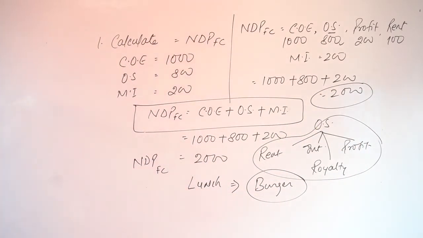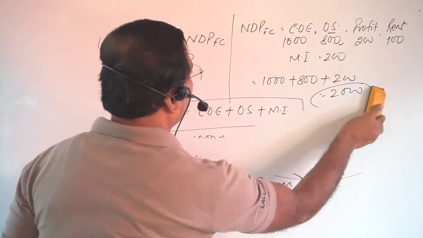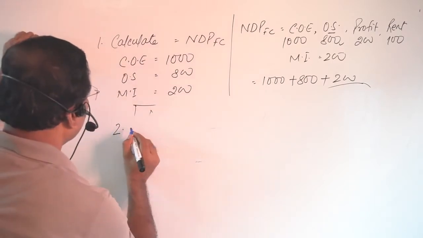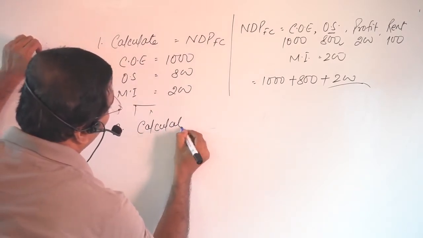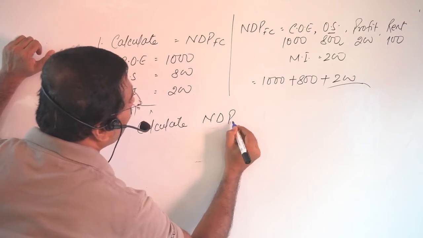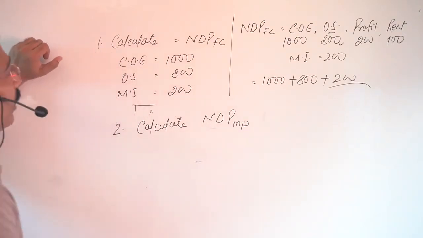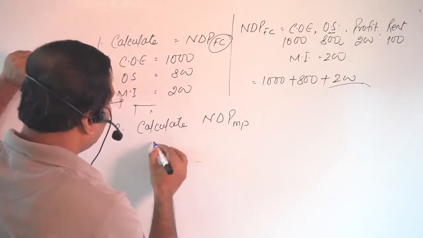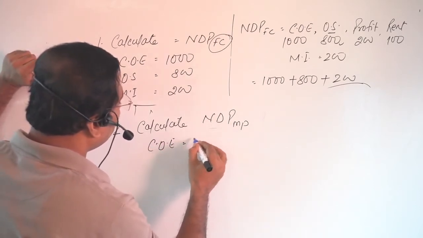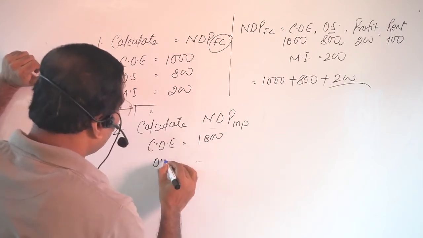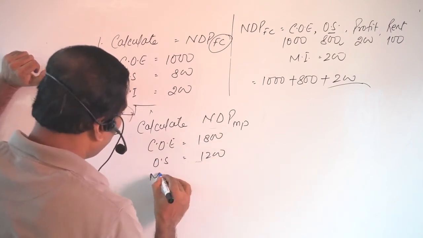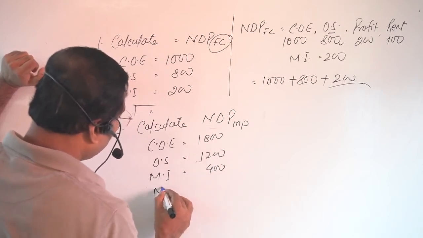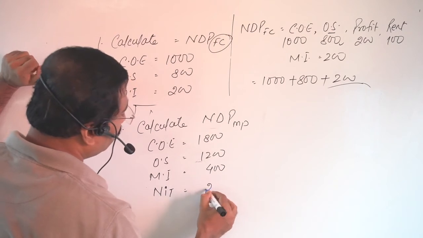Now the next question. Second one, calculate NDPMP. Here we have calculated what? NDPFC. Now we have to calculate NDPMP. And what are the components? Compensation of employees, this is 1800. Operating surplus 1200. Mixed income of self-employed is 400. Net indirect taxes is equal to 200.